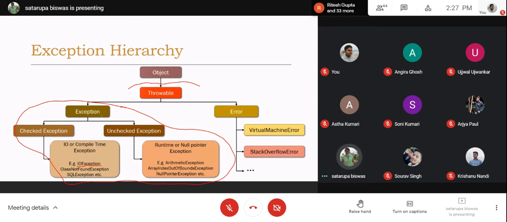If the situation is known. But if the situation is unknown, for any particular Java program, say you are taking the input of roll number and in your program you have decided that beyond roll number 90, the number should not be valid, or if it is a negative number, it should not be a valid roll number, or if it is 0, it is not a valid roll number.